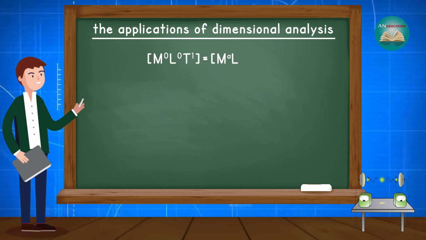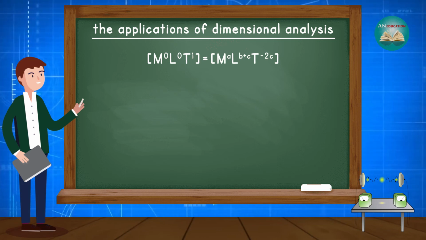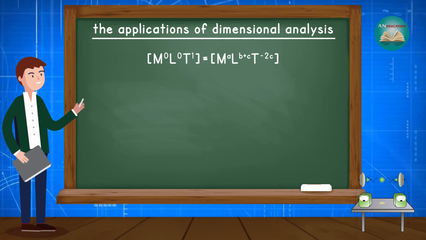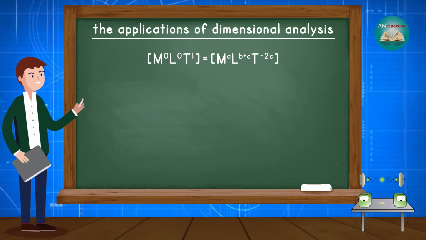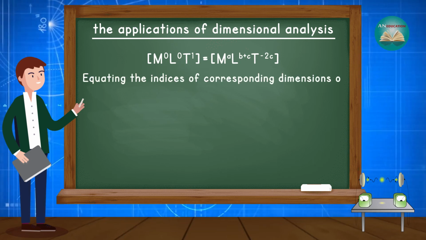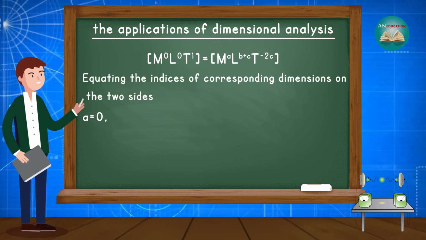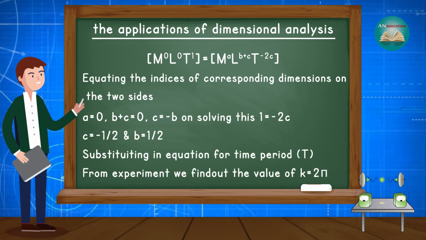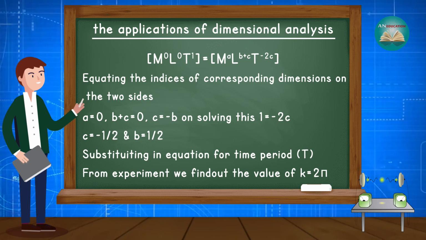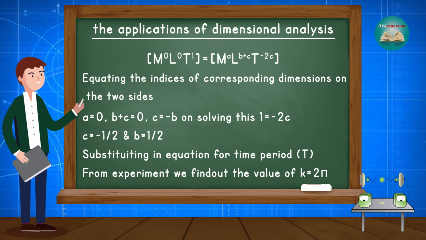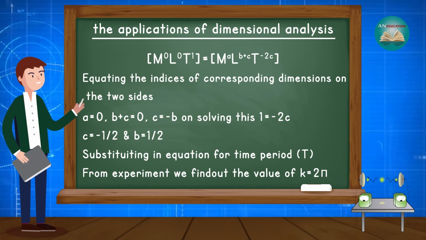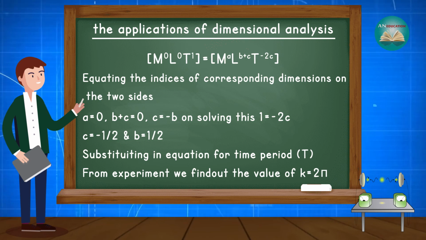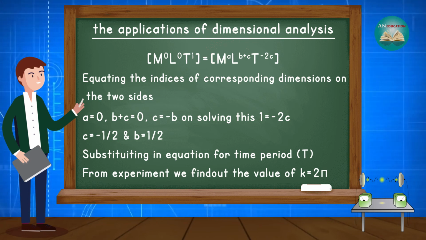On solving this, [M^0 L^0 T^1] is equal to [M^a L^(b+c) T^-2c]. Equating the indices of corresponding dimensions on the two sides, a = 0, b + c = 0, so c = -b. On solving this, 1 = -2c. Then c = -1/2 and b = 1/2. Substituting in the equation for time period T, from experiment we find the value of k is equal to 2 pi.